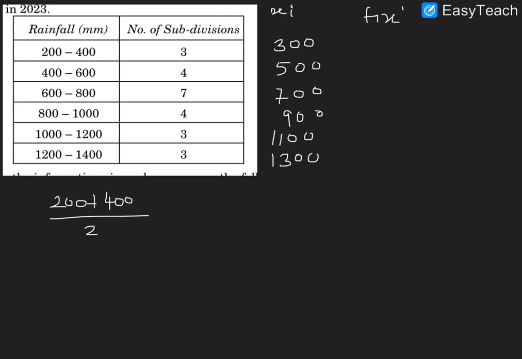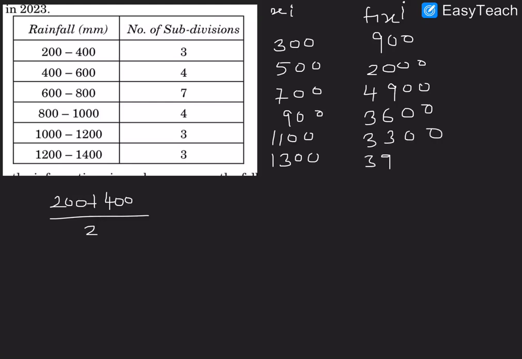fixi is 900, 2000, 4900, 3600, 3300 and 3900.